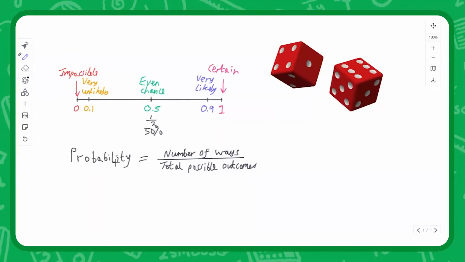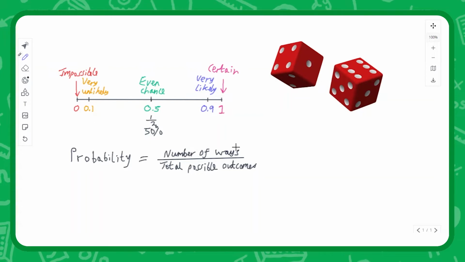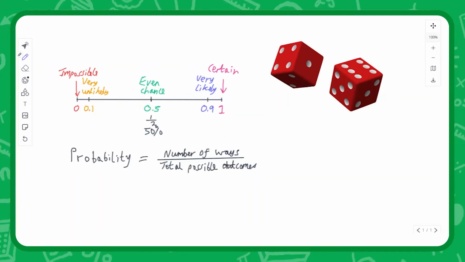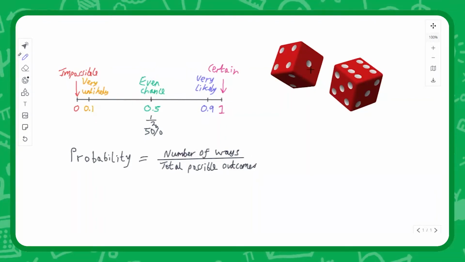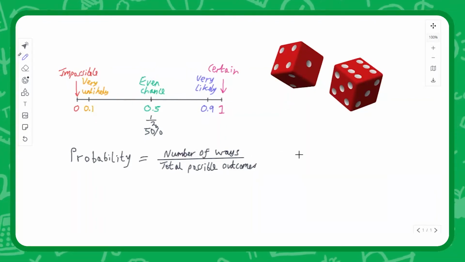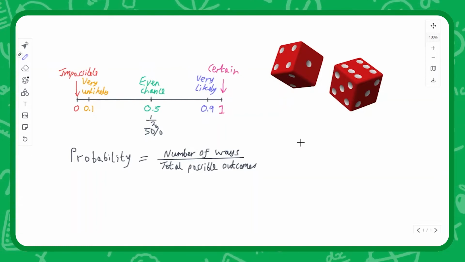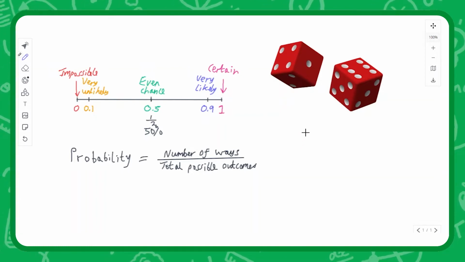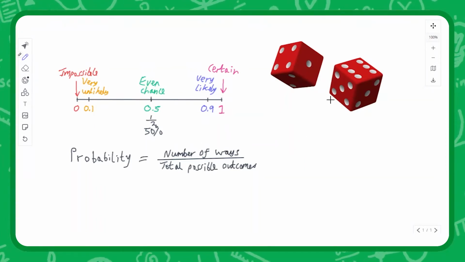Now, probability is essentially measured as the number of ways that you come up with something divided by the total possible outcomes. So let's say we roll a dice, or roll a die rather, and we come up with the number 3. What was the probability that we came up with the number 3? Well, what are the number of ways in which we can make 3? Only one.